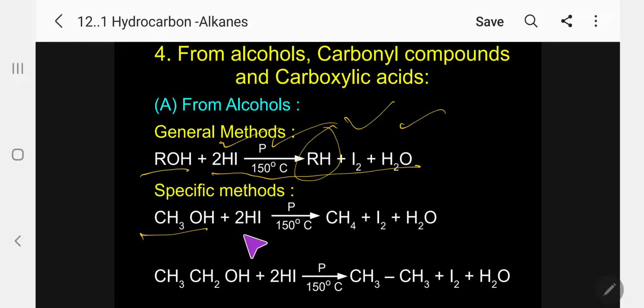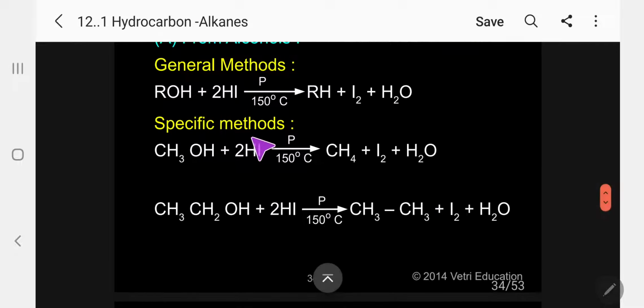See methanol, 2 moles of HI, red phosphorus and 150 degrees gives methane, iodine and water. In the same way, ethanol will produce ethane under the same conditions. So this is how I can prepare alkane from alcohol. The next one.